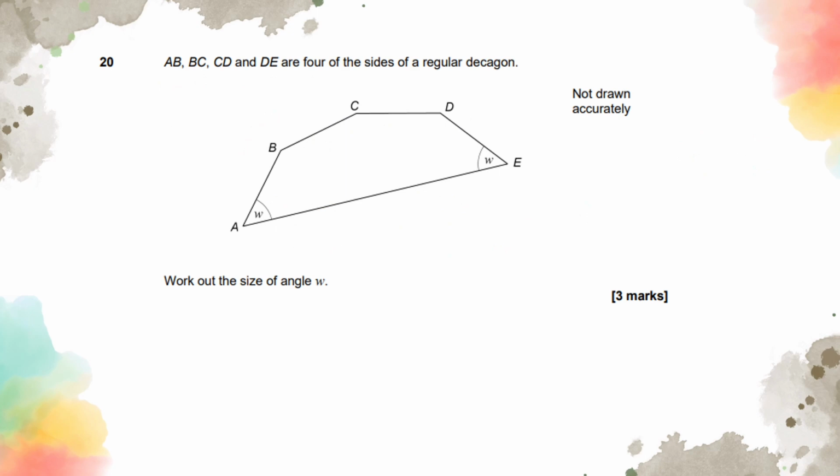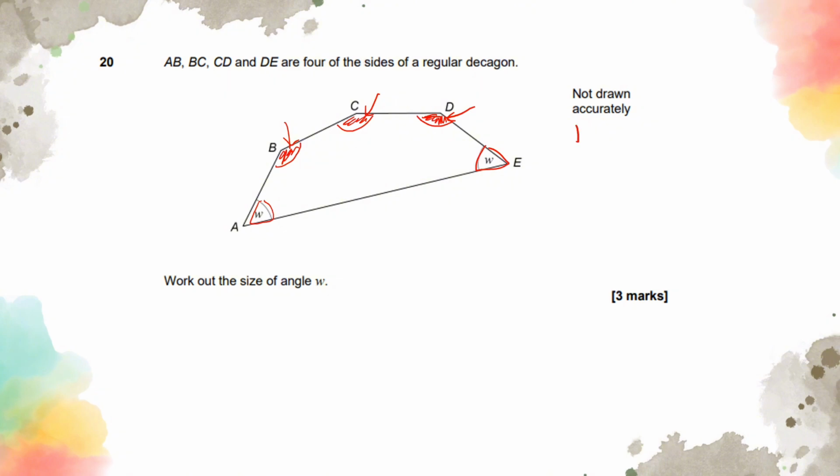Right, question 20. AB, BC, CD, and DE are 4 of the sides of a regular decagon. So work out the size of W. Okay, we're going to work out the size of W, these two sections here. But first of all, we need to find something to work with. So I've got these angles here, and I can find the total interior angles of a decagon, divided by 10, and find out each of these red angles here. And then from there, I can take it from that step to find out what W is.